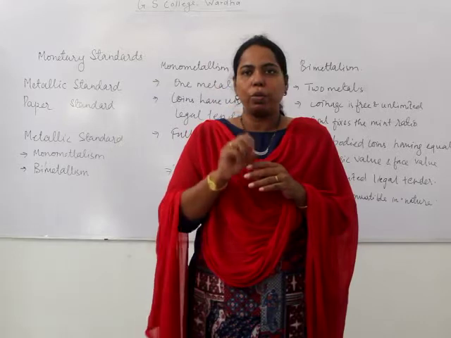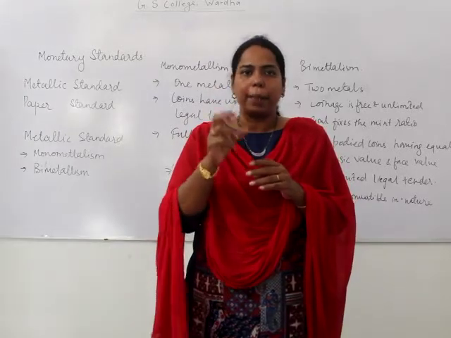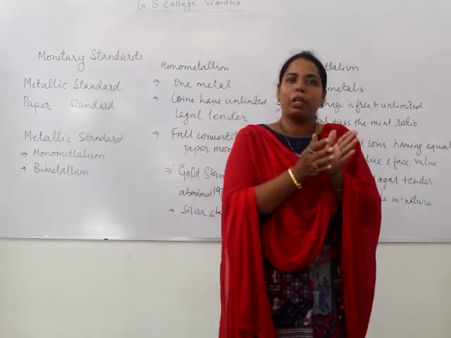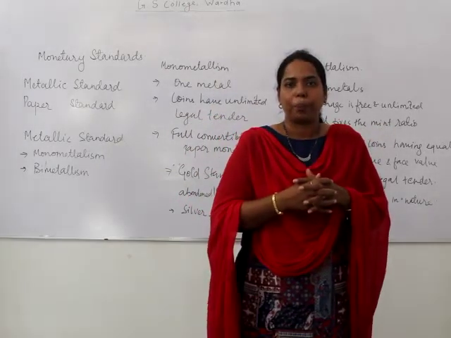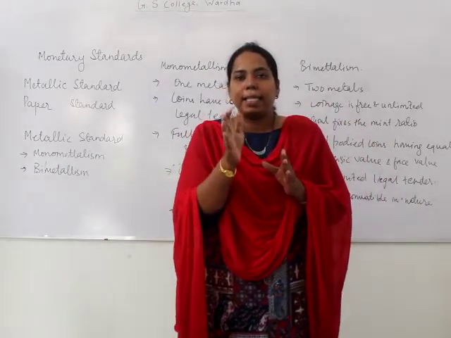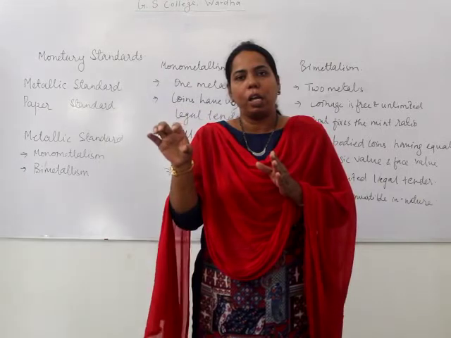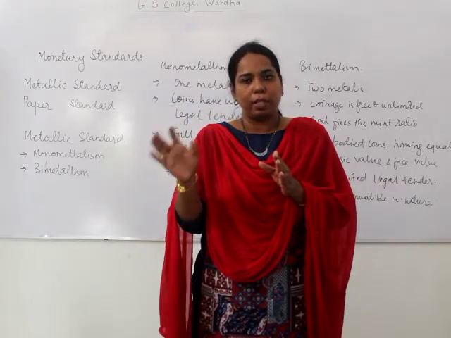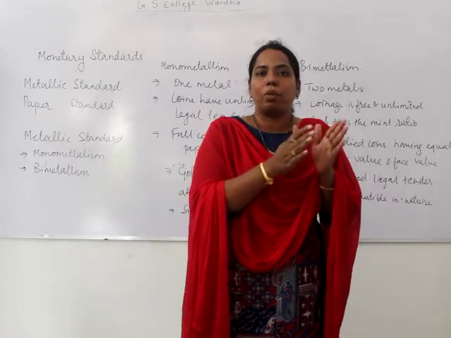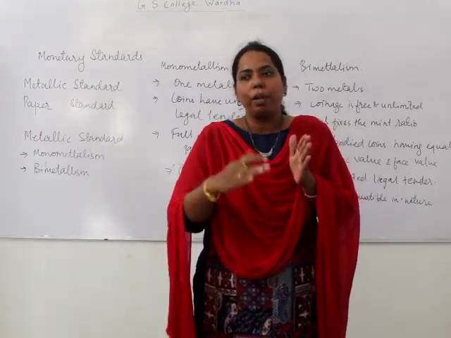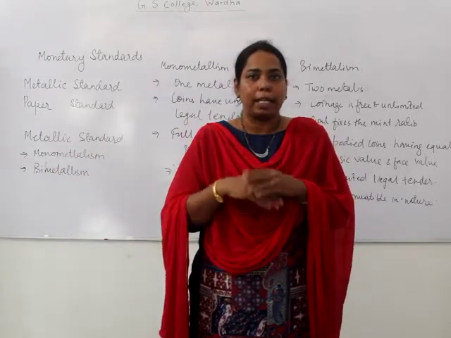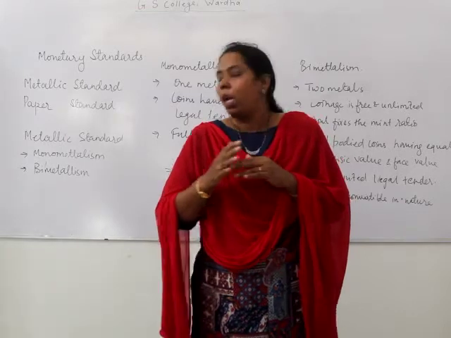So a 10 gram gold coin has the worth of 50,000 rupees. Full convertibility means the intrinsic value of the gold coin is actually 50,000 rupees. If you give it to a certain authority, you will get 50,000 rupees. That is the intrinsic value.